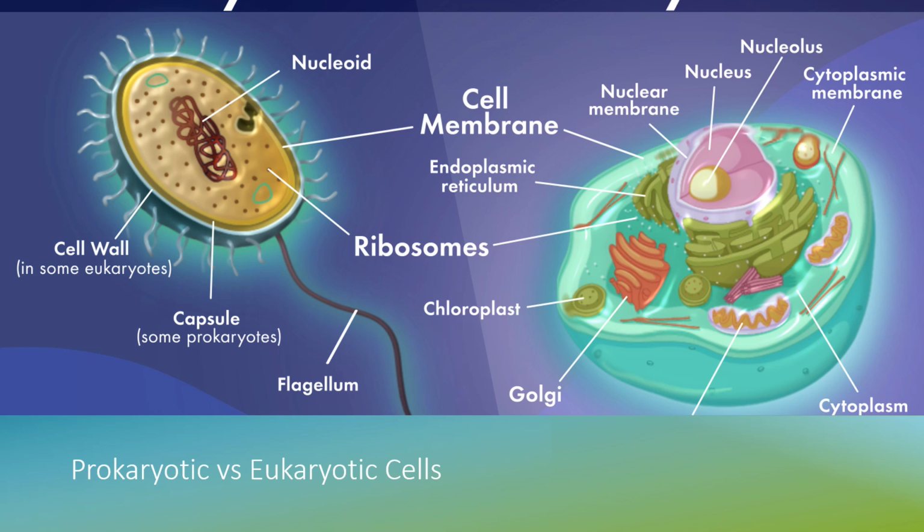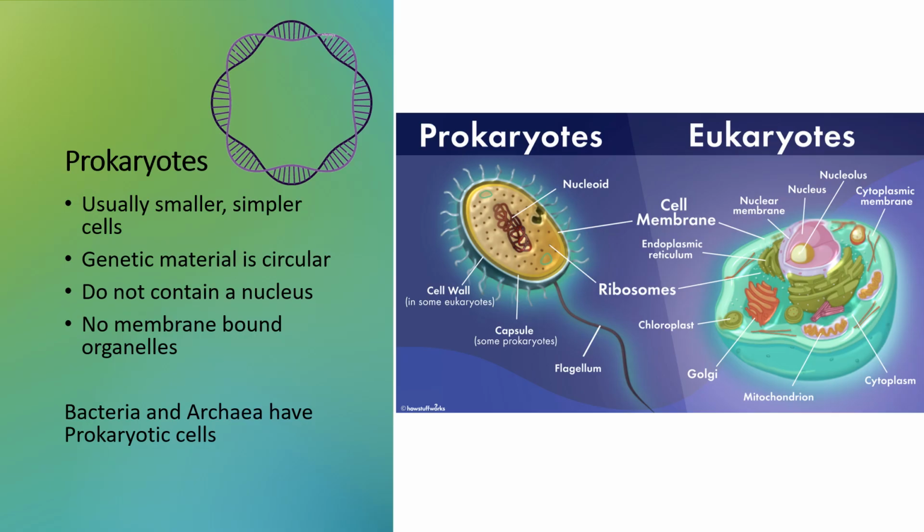Living things have one of two different types of cells. They either have simple prokaryotic cells or more complex eukaryotic cells. Prokaryotic cells are usually smaller and simpler than eukaryotic cells. They have circular DNA, so their genetic material is arranged in a ring. They do not have a true nucleus or other membrane-bound organelles. Bacteria and archaea have prokaryotic cells, so we'll talk more about them when we talk about those groups of organisms.